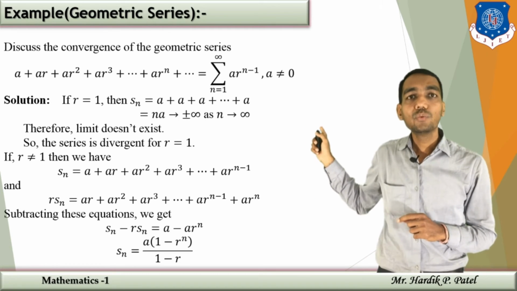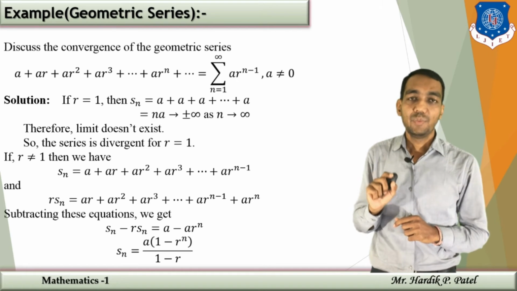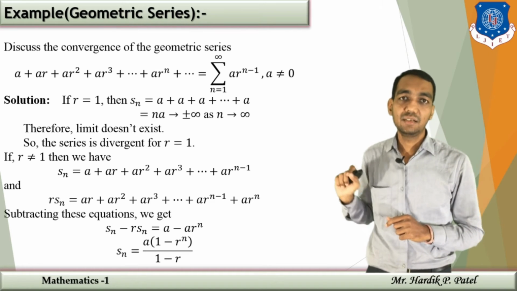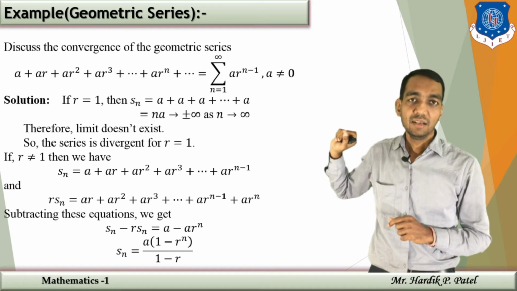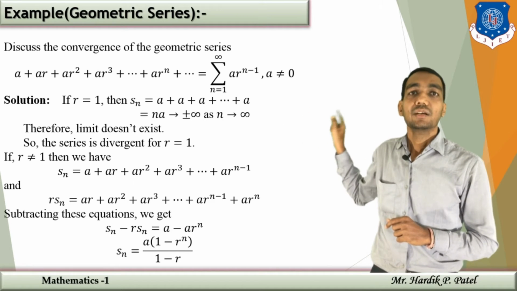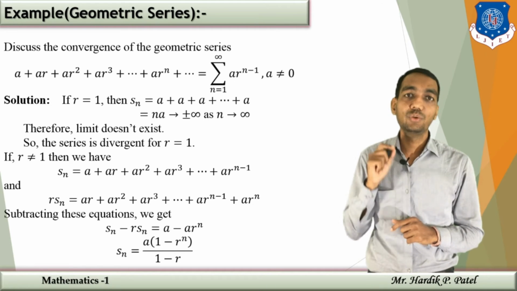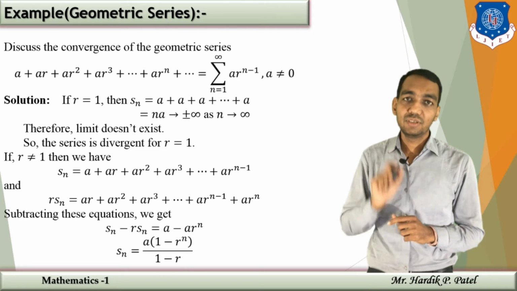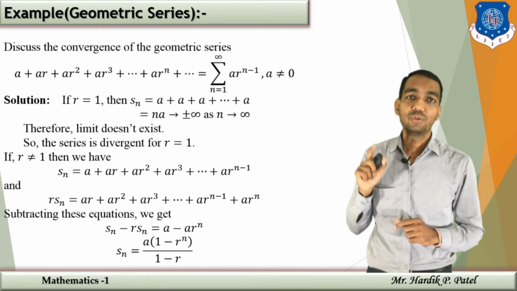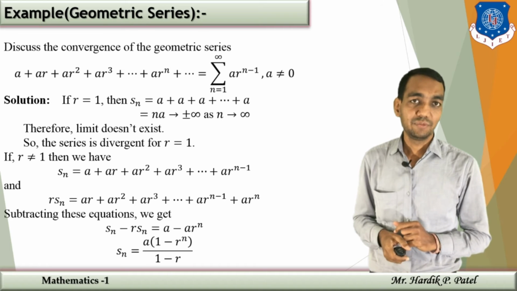Suppose r has a value 1. In that case your partial sum, that means the sum of the first n terms, will be nothing but a plus a plus a plus a, and that will be n times a. So if you apply the limit as n tends to infinity, then Sn is also tending to infinity. So the series is going to be divergent as you have an infinite limit.